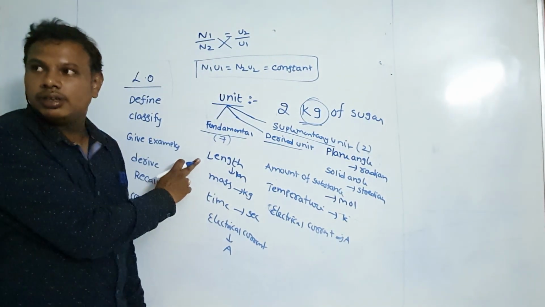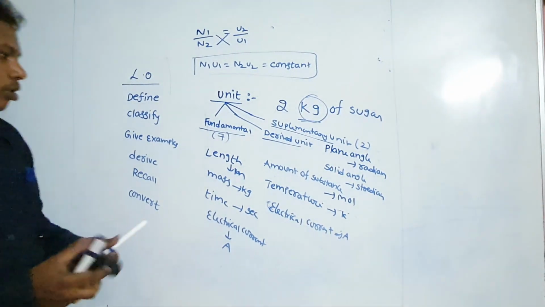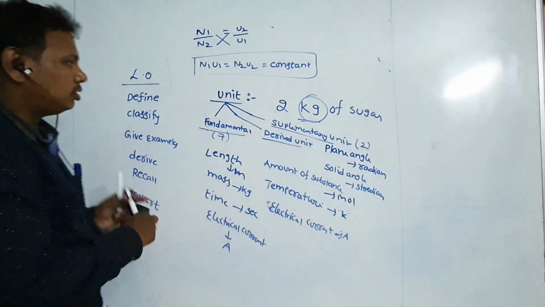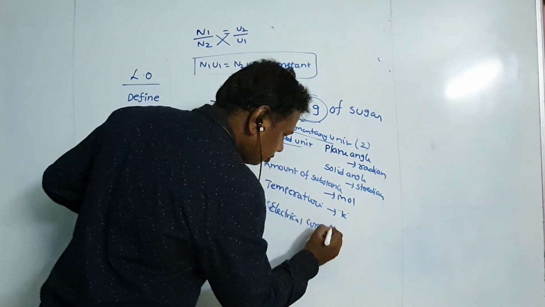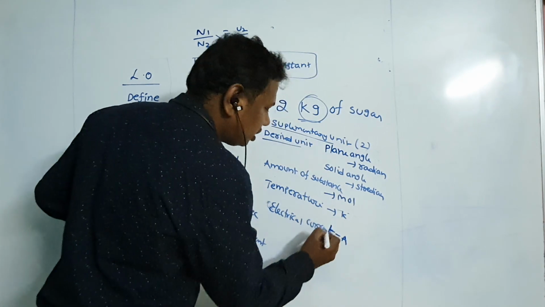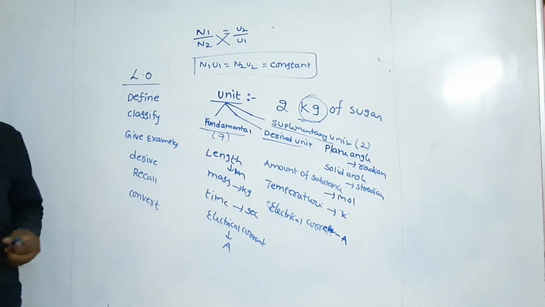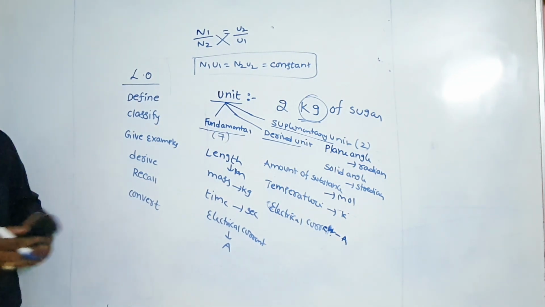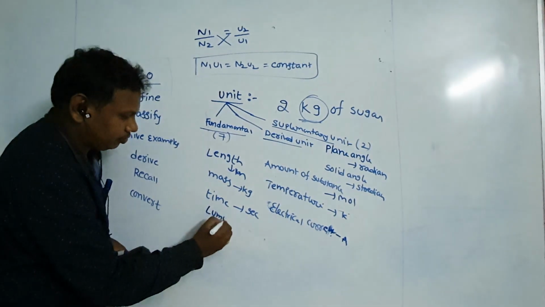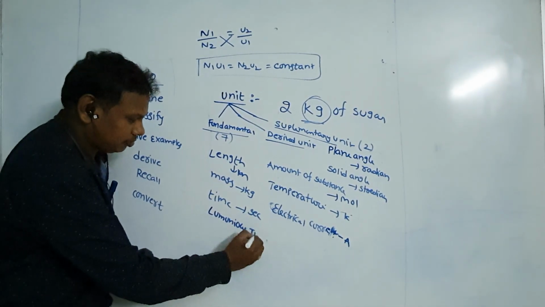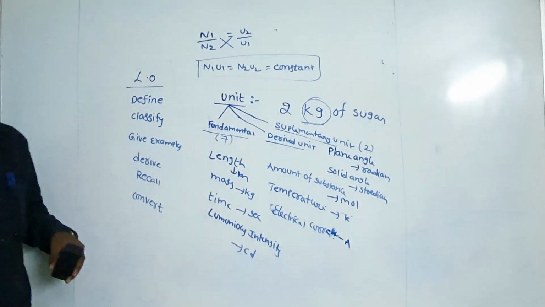The last one is luminous intensity. Luminous intensity means candela.